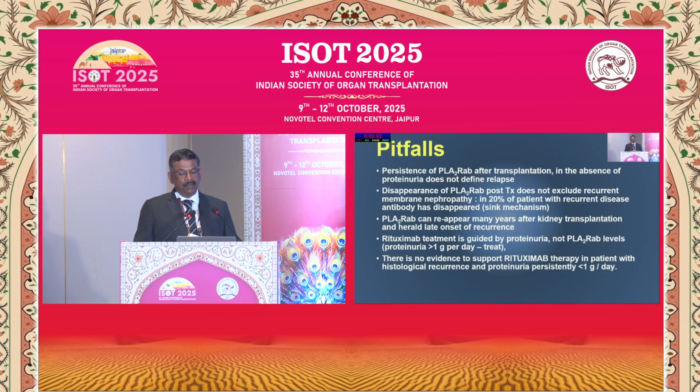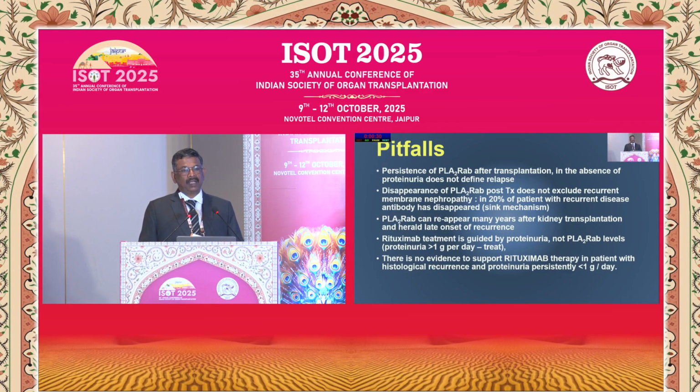What are the pitfalls we should remember whenever a patient of recurrent membranous nephropathy comes to us? Many times you can have presence of PLA2R antibody after transplant, but there is no proteinuria. So you do not say that the patient is having a relapse. Second, many times patients can develop membranous nephropathy, but PLA2R antibodies have disappeared. And this occurs in around 20% of patients.